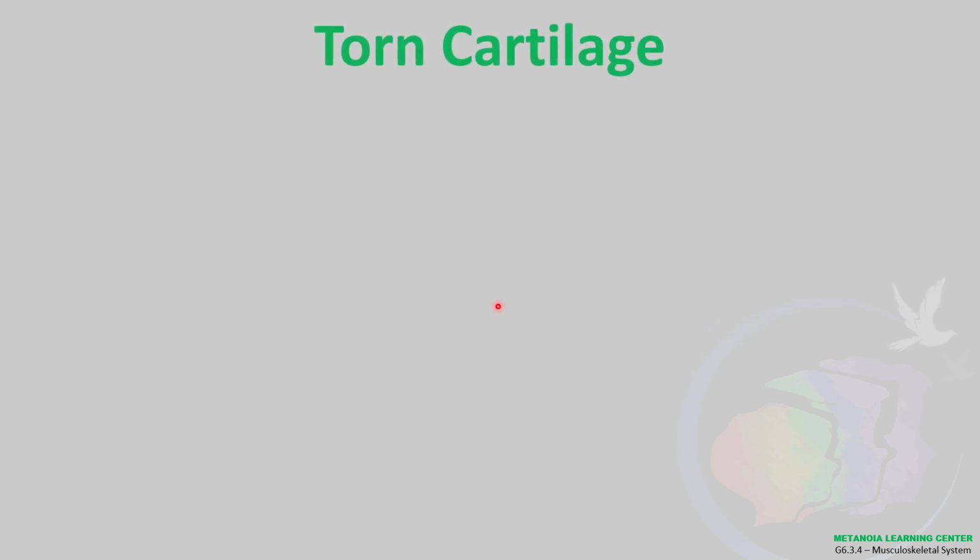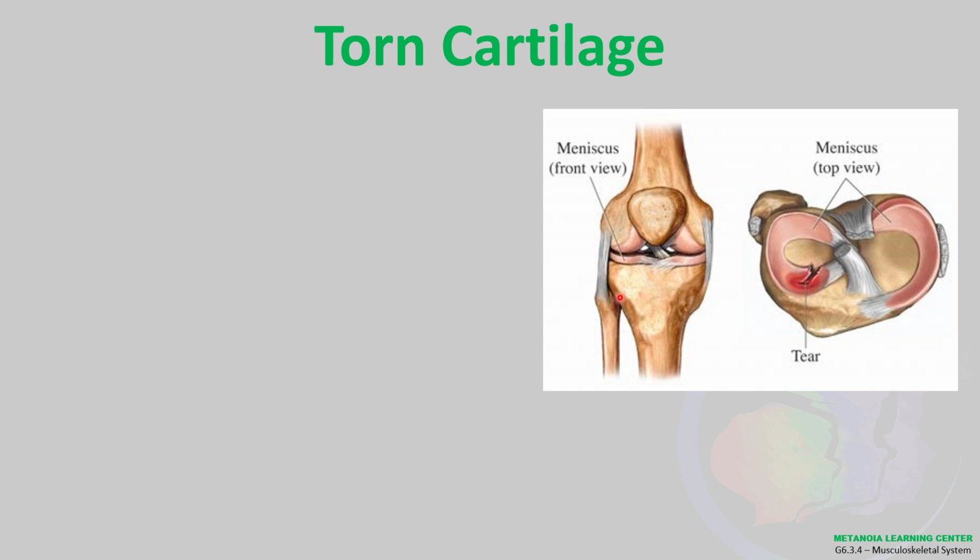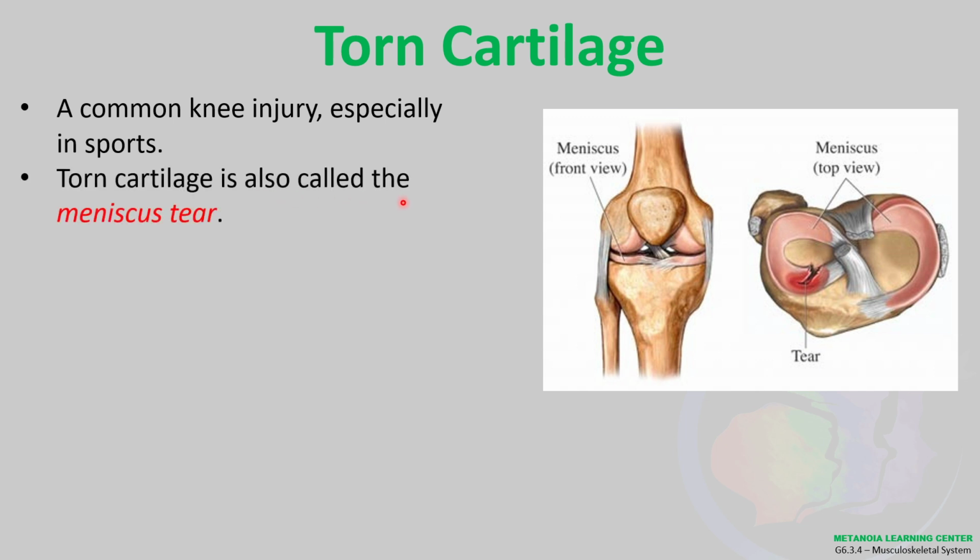Anyway, going to the next, we have the torn cartilage. Okay? Torn cartilage. A common knee injury. And especially in sports. Kasi yan, syempre nga, mas mga sports, they keep on running. Especially yung mga basketball, football, soccer, mga ganyan. Okay? Ganyan talaga yan. So that's why extra careful lang. That's why yung mga players, they easily get injured. Okay? Torn cartilage is also called meniscus tear. Okay.